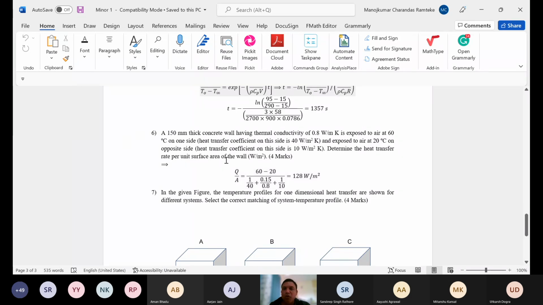In this question, the concrete wall is given, and we were looking at convection in addition to conduction. Therefore, this Q by A will have a convection term. The inside convection resistance will be given by 1 by Hi, and the outside convection resistance by 1 by H0. Since the area is constant in this case, we can directly take it to the numerator, and it comes out on the denominator on the left hand side. So directly we get delta T divided by 1 by Hi plus L by K plus 1 by H0.